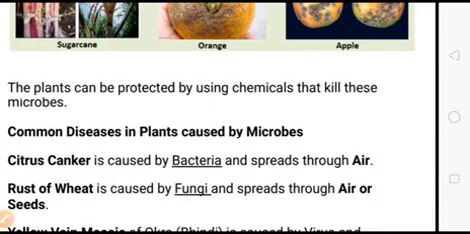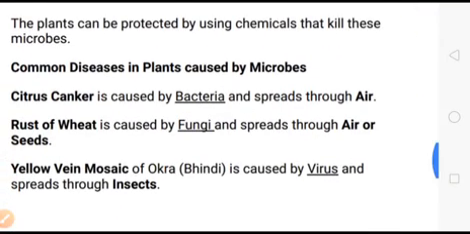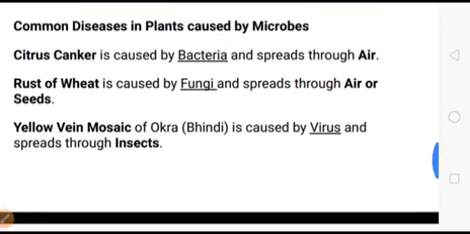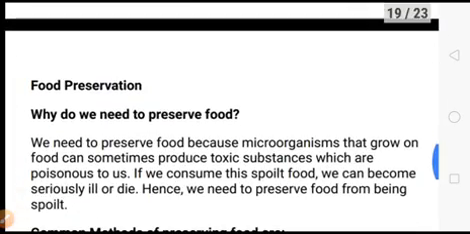Common diseases in plants caused by the microbes. The citrus canker is caused by the bacteria and spread through the air. Rust of the wheat is caused by the fungi and spread through the air or the seeds. Yellow vein mosaic of the okra is caused by the virus and spread through the insects.